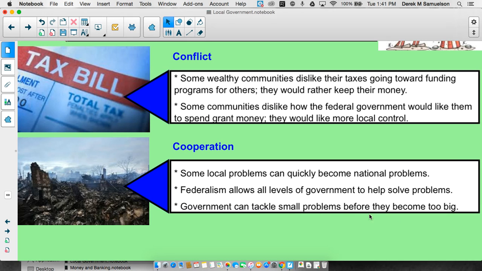Government can tackle small problems before they become too big is another one. If we have a forest fire, local government might not be able to put that fire out, but you get state and federal governments involved, and pretty soon we can put those fires out before they destroy cities and neighborhoods.